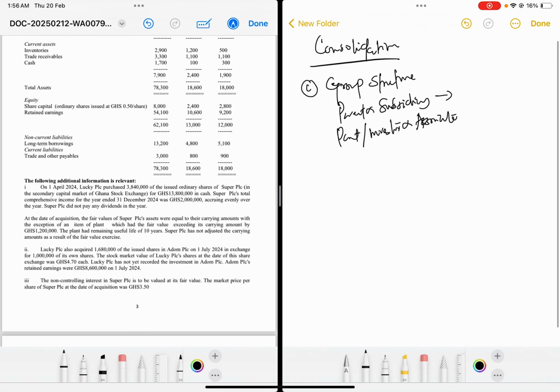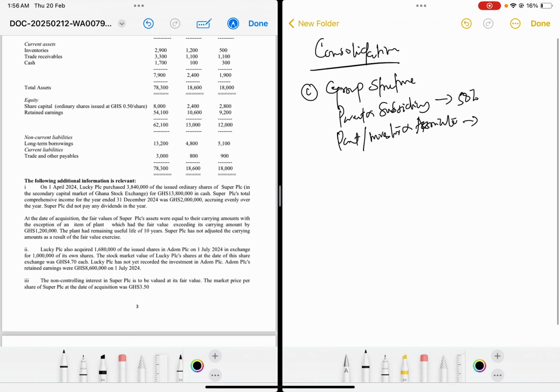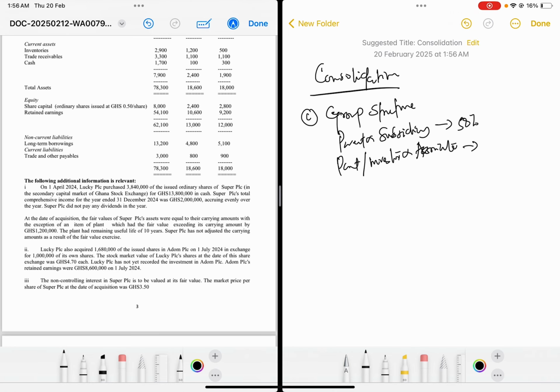There's a parent and subsidiary relationship if the person acquires 50% or more of the shares, and a parent and associate relationship if the share acquisition is between 20% and 49%. So basically it's greater than or equal to 20, but less than 50.